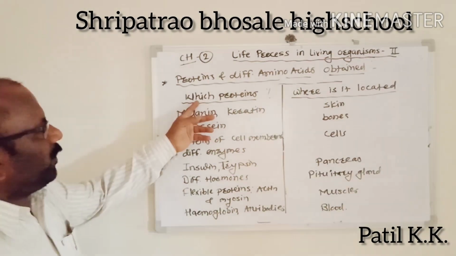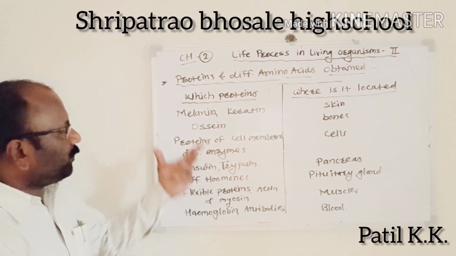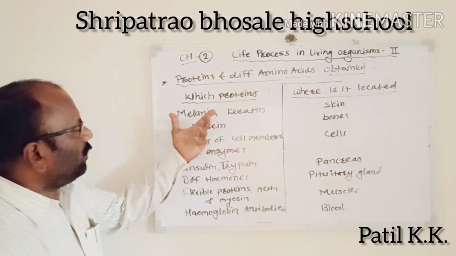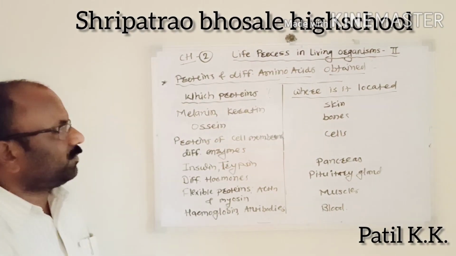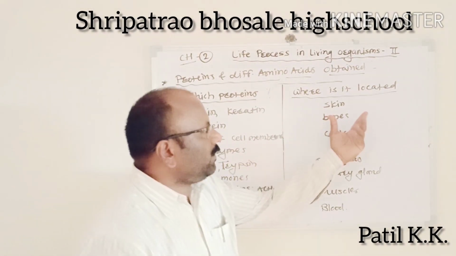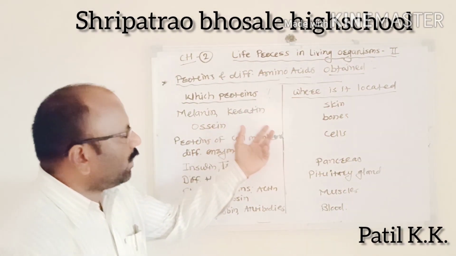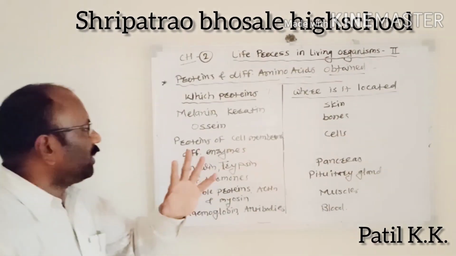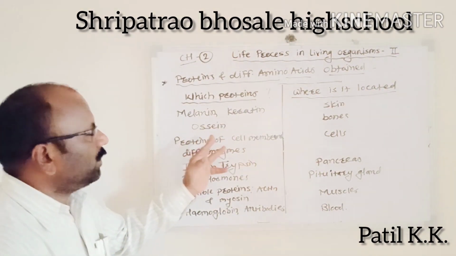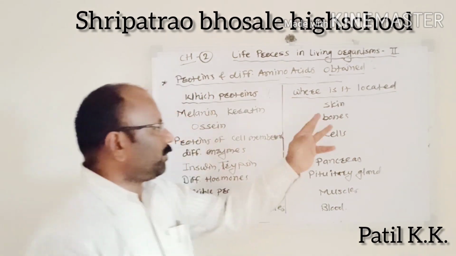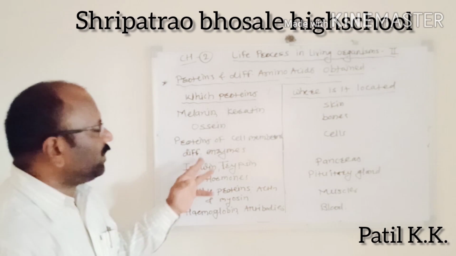What are the names of the proteins and where are they located? Which proteins? The proteins are melanin and keratin. Where are they located? In the skin. Melanin and keratin are found in the skin. The next protein is ossein, found in the bones.